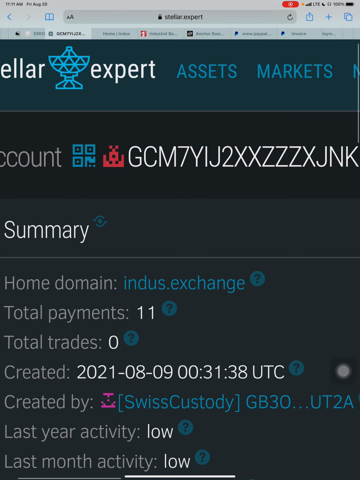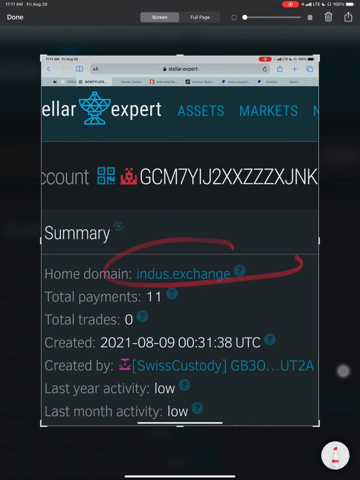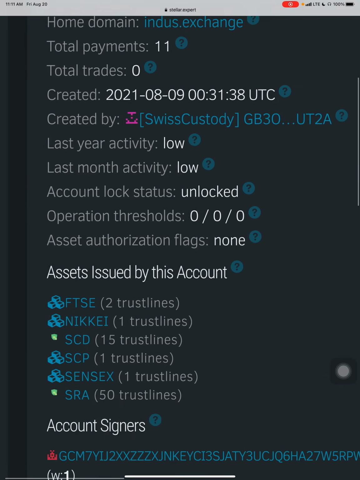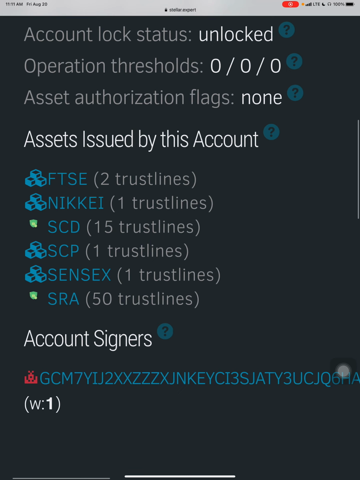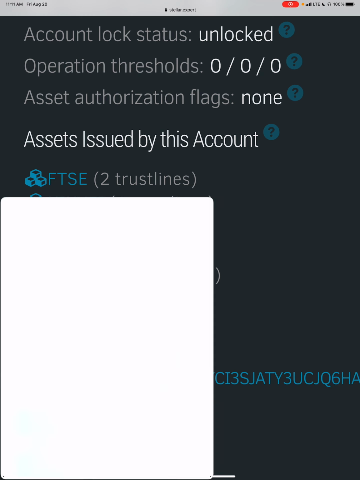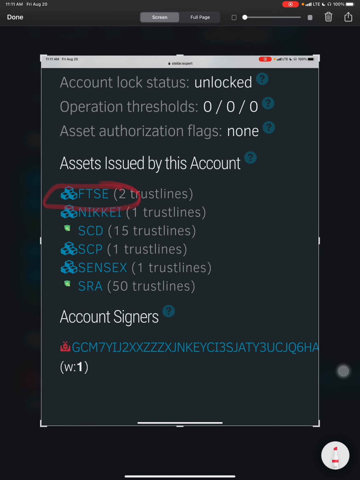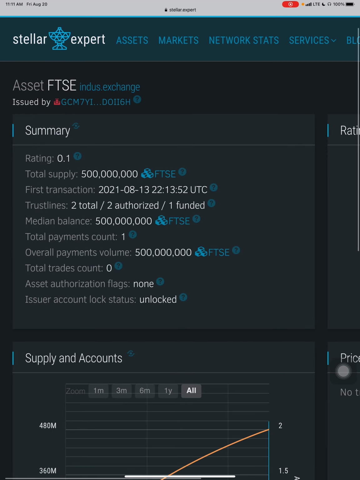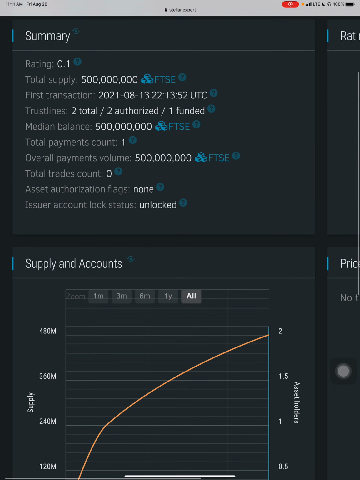Index X is what I found the other day with the SPX and the SRA, right? It's all related to India. If you look here, look at this, dude. This was not there last week. FTSE, Nikkei, Sensex, like, isn't FTSE like having to do with stocks? Watch, FTSE, see, 813, all right?